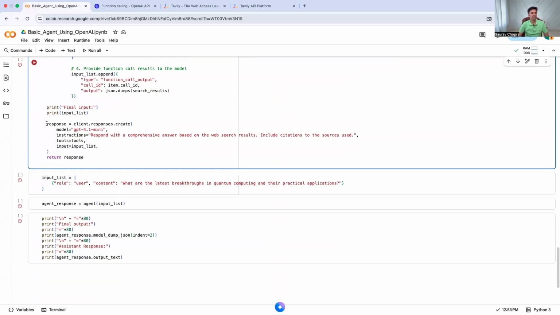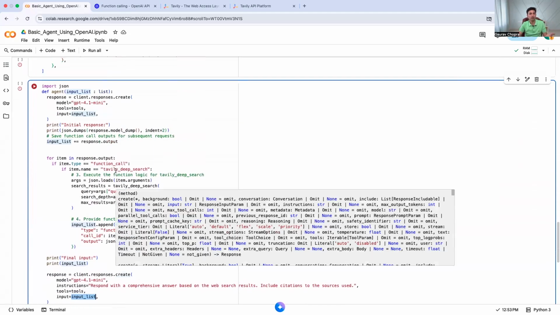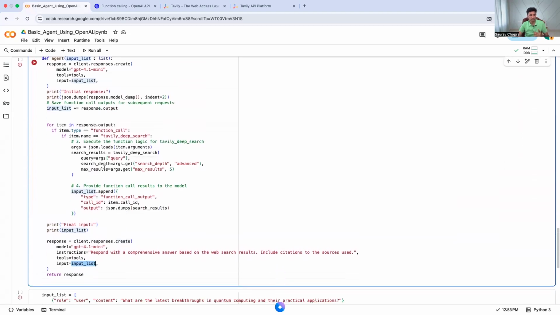And then in the second step, I'm calling the model again here. And this time when I call, same input list I'm passing, but this input list has what? Not just a user query. It has user query plus tool calling details. So once that information is available, then the tool will be called, the response will be taken back, and that response will be given to the model. And this is what we are going to see as the result.